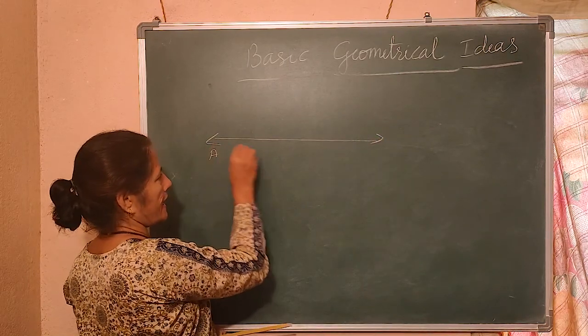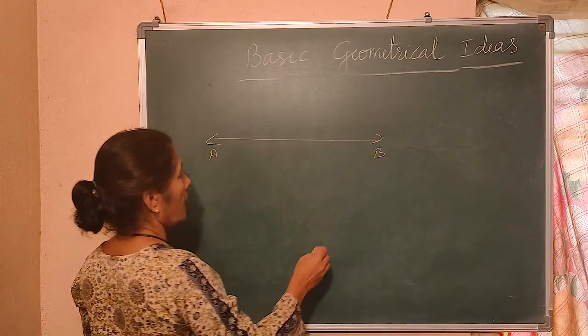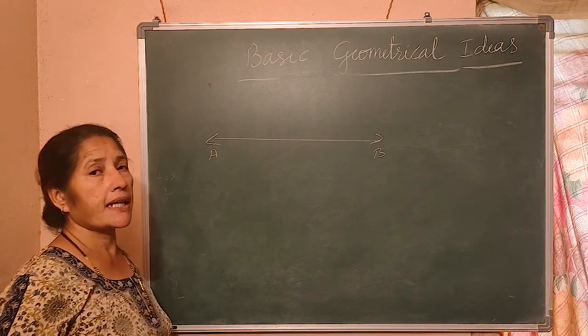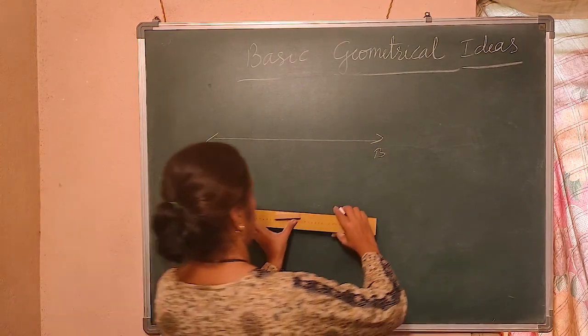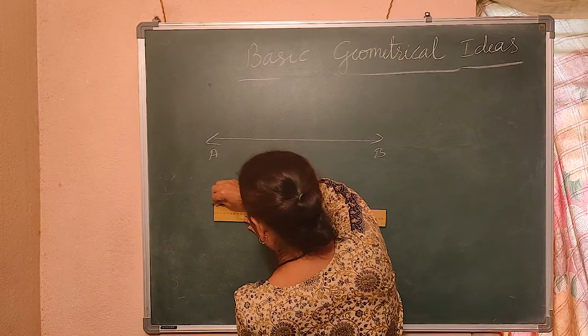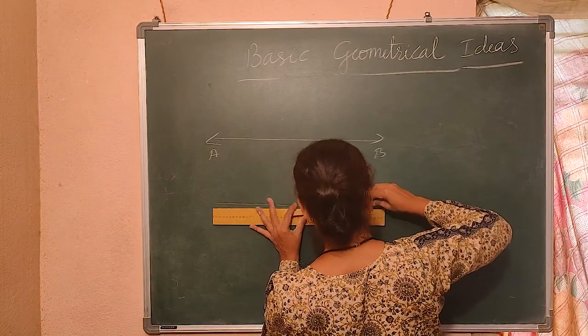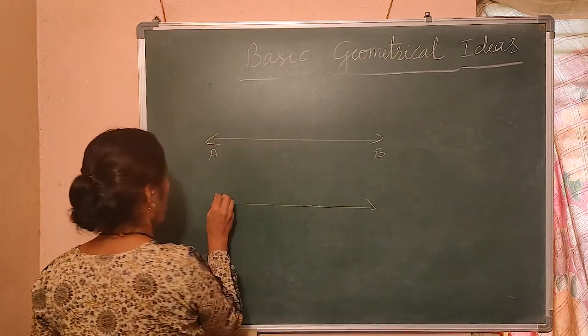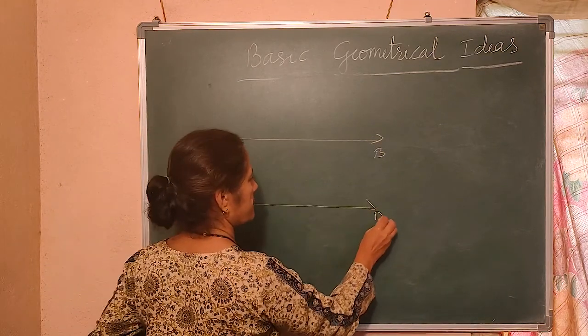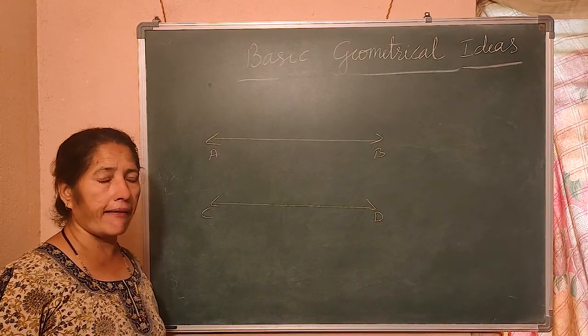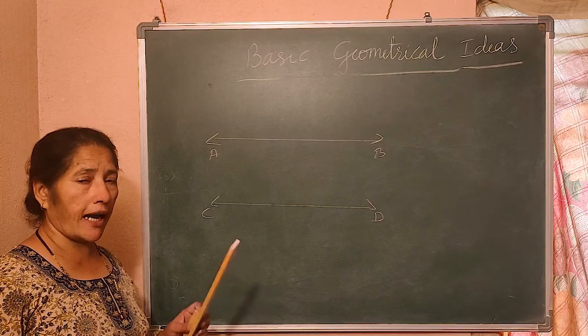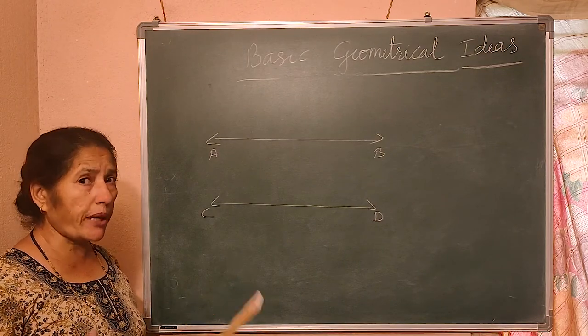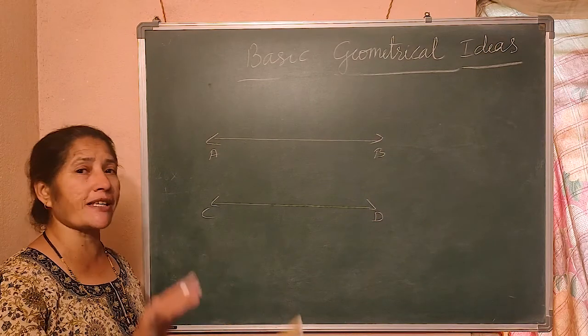I name this as AB. If I draw another line and name it as CD, are they parallel? If I ask you, will you be able to answer? You should know what is the meaning of parallel.